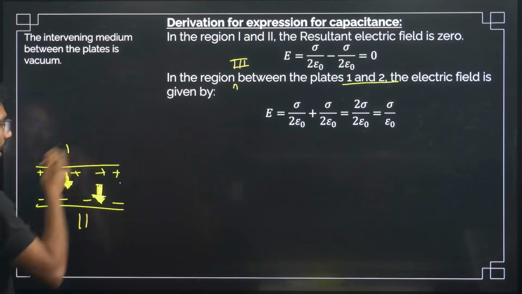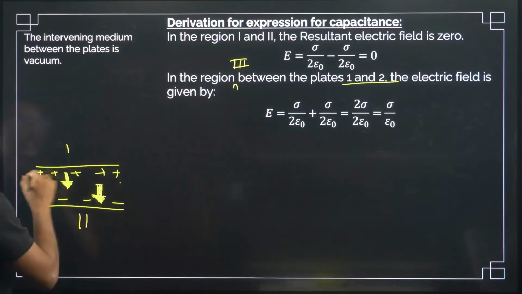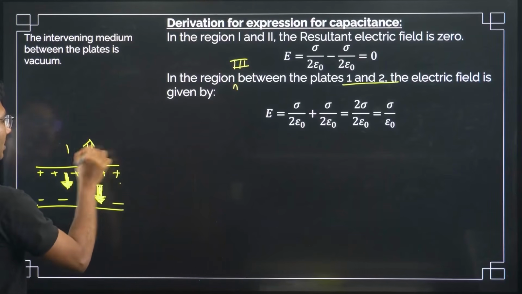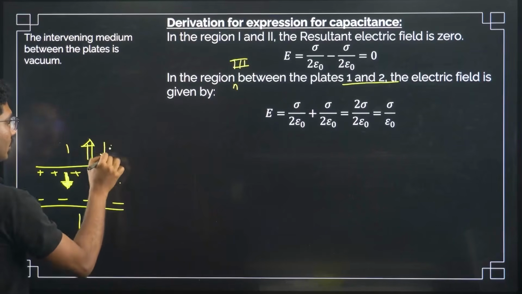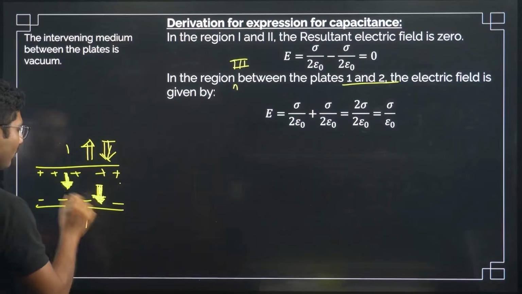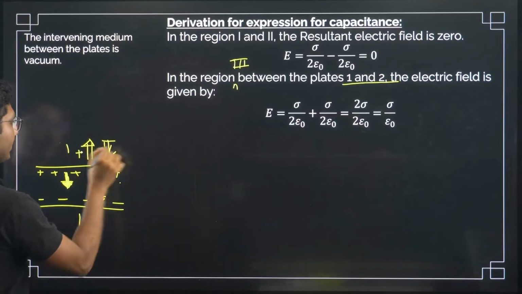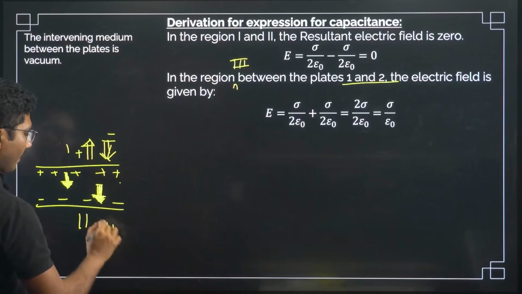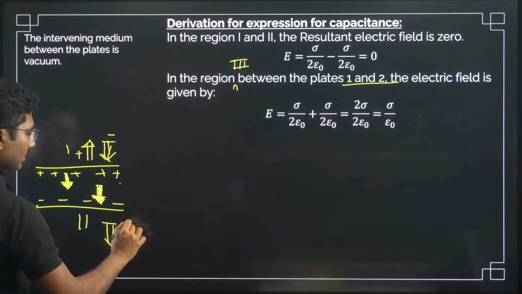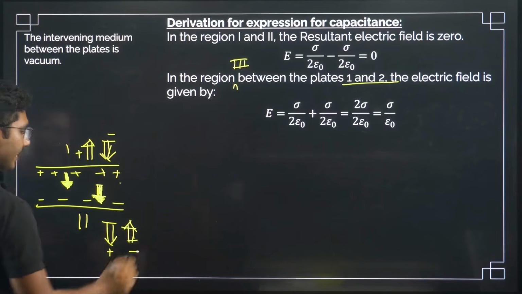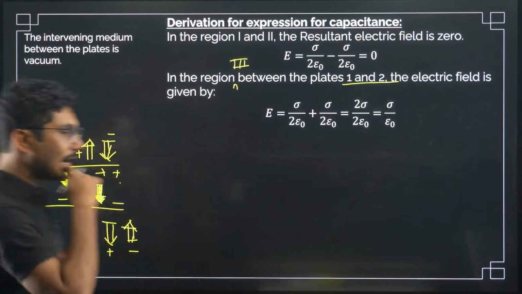Whereas in the outside case, when you are considering the outside region 1, suppose for positive it will be away, for negative it will be towards. So that's why they cancel. Same here as well. For positive, away from, and for negative, towards. So this is positive, this is negative, that's why they cancel in the outer part.